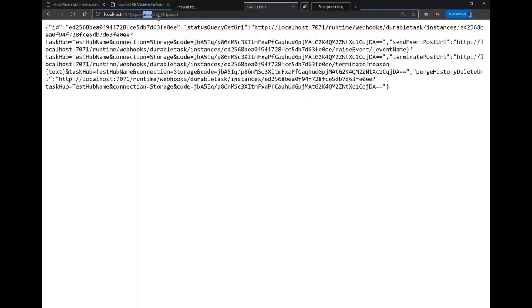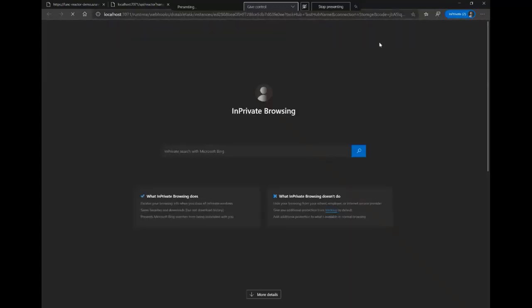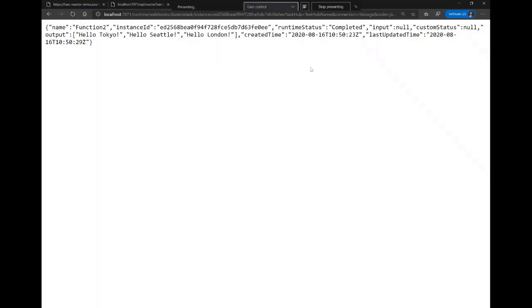So here, when we use the HTTP start function, we have status query get URI. So here, to get the output, we need to use this link, or what you call also the instance ID. Here, we can use this link, and here we can have our output. So the output contains the instance ID, the status. So that's why we're using the orchestrator or the durable functions. And we have, of course, our output, which is a table, and it's the result of executing the functions 3 times: hello Tokyo, hello Seattle, and hello London.